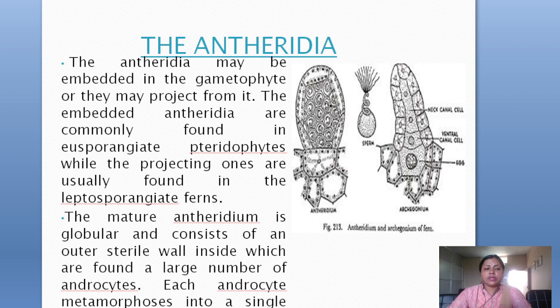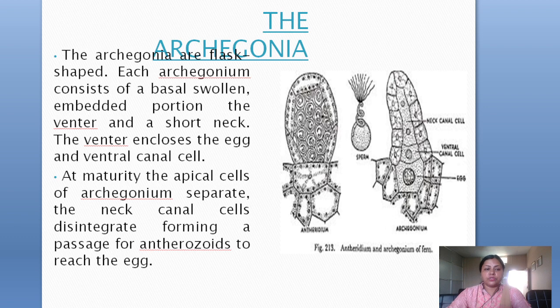After the antheridium, let us discuss the archegonium structure. You can see a picture here. The archegonium is a flask-shaped structure, having a neck and a venter. The neck contains the neck canal cells, and the venter contains the ventral canal cell and the egg. In the earlier, developing stage, the neck canal cells contain their cell wall, cell membrane, everything.